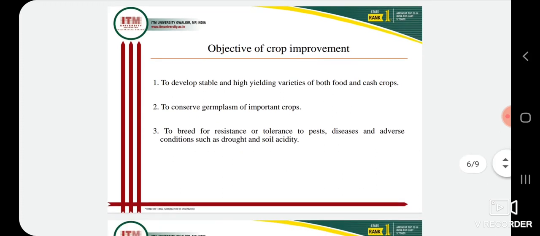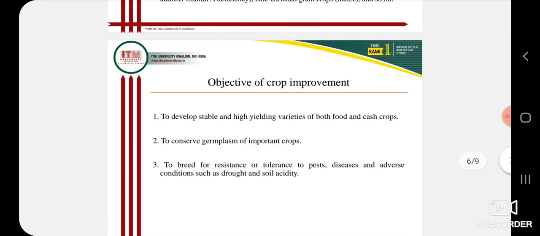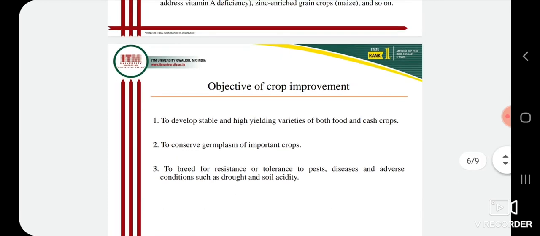in the lecture on germplasm conservation. Third, to breed for resistance or tolerance to pests, diseases and adverse conditions such as drought and soil acidity, we have to do hybridization of crops which are resistant or tolerant to pests and diseases, because this is a major problem nowadays. What are the adverse conditions?